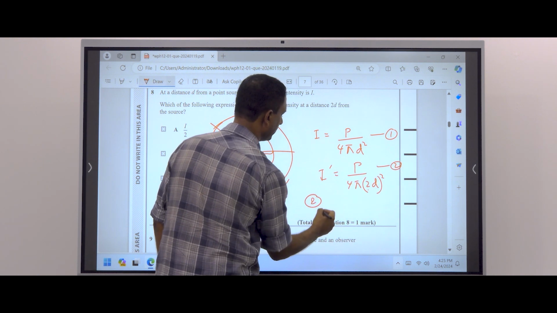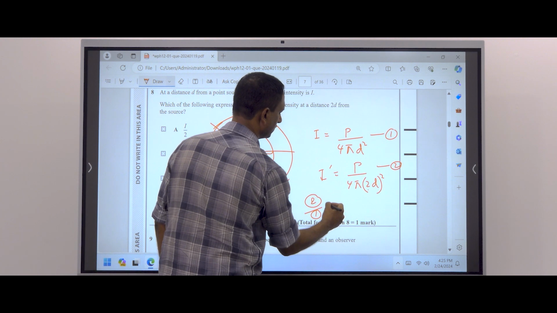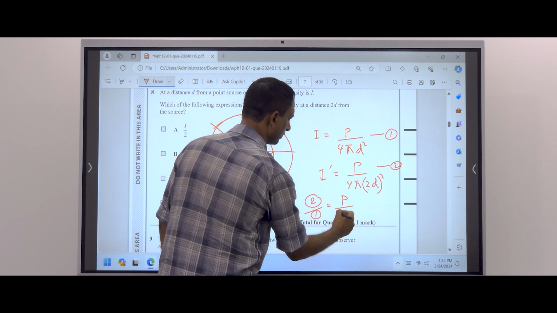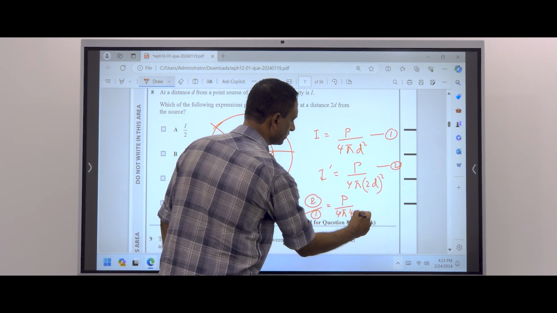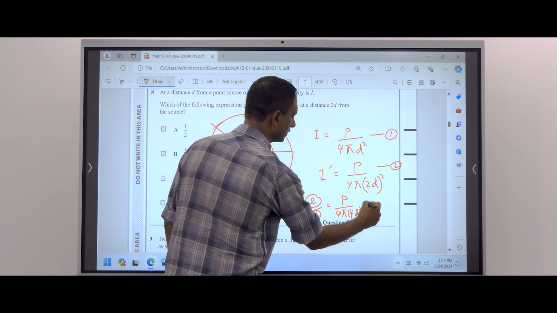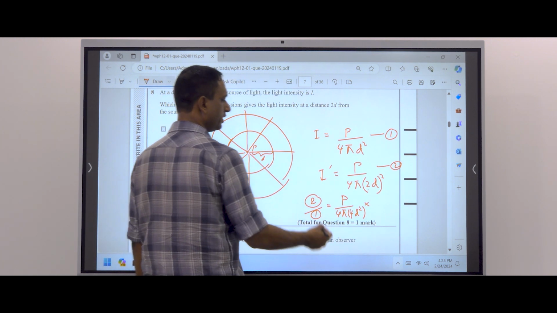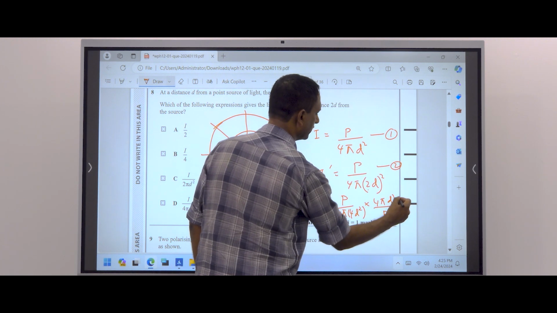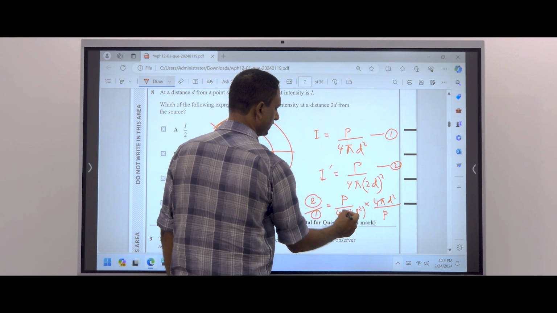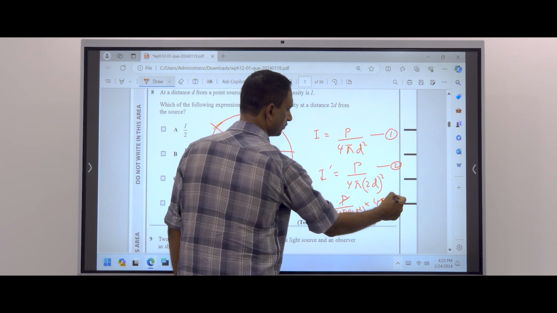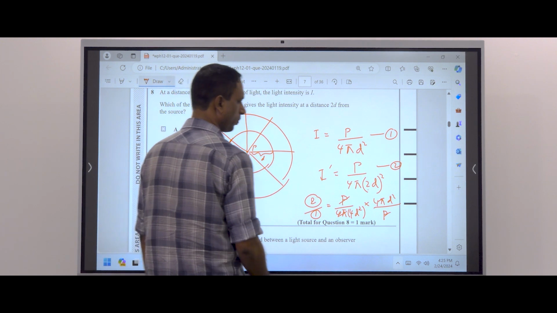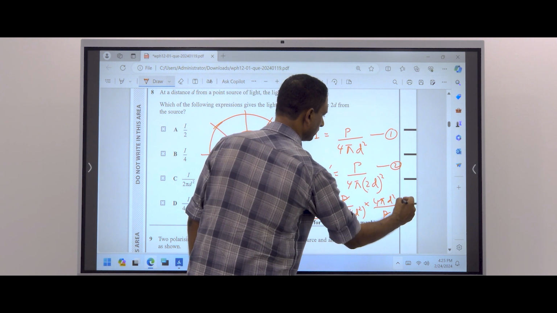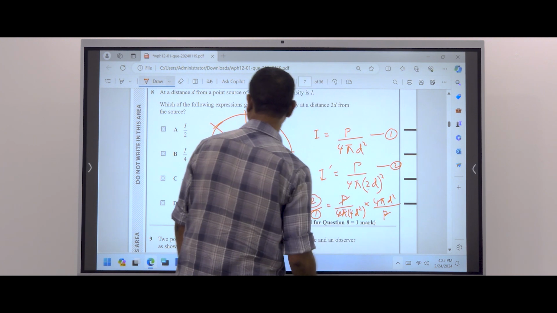The second one divided by the first one, you get P divided by 4 pi 4d squared, multiplied by the reciprocal, 4 pi d squared. Then 4 pi cancels, P cancels, d squared cancels. Then this is I dash over I.